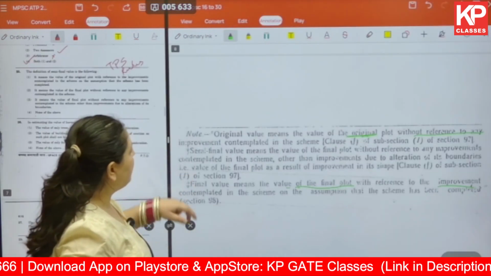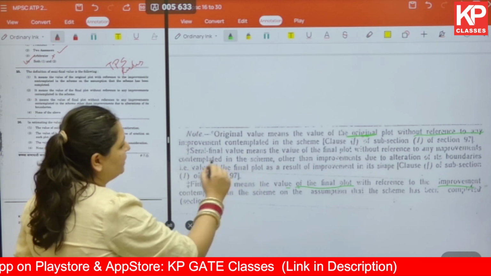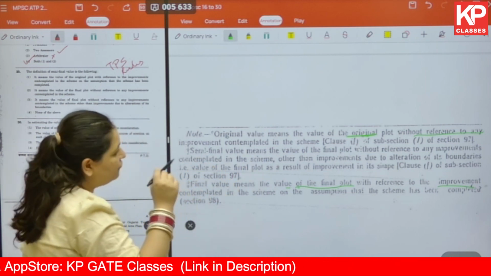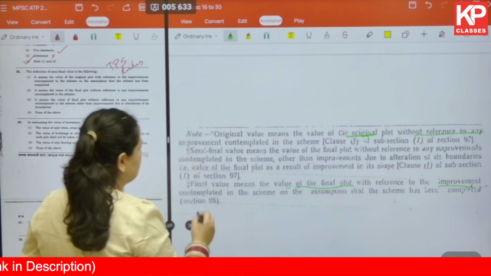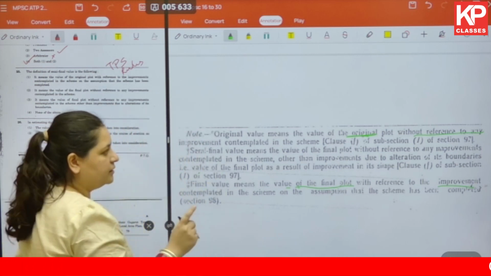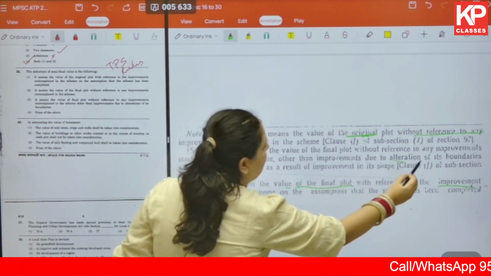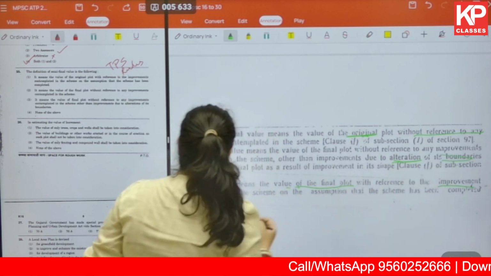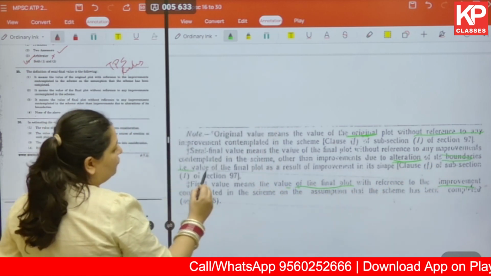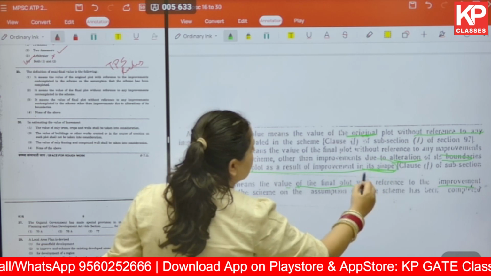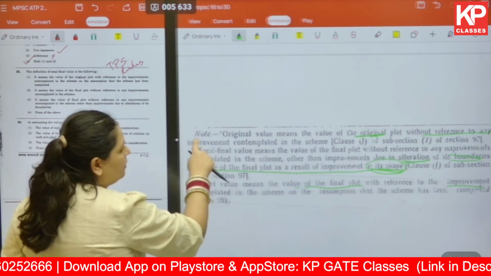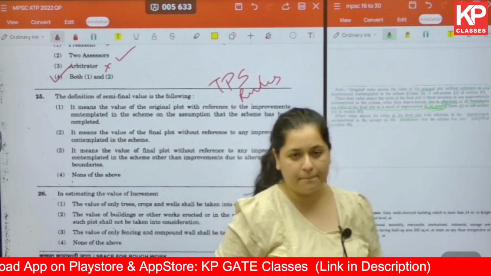Okay, semi-final value means the value of the final plot without reference to any improvements contemplated in the scheme, other than improvements due to alteration of its boundaries, that is value of the final plot as a result of improvement in its shape. So we are only talking about alteration of the boundaries here.